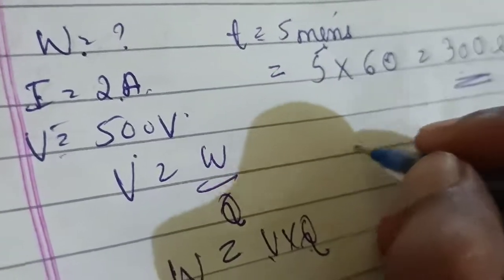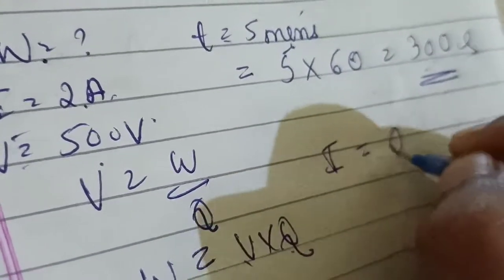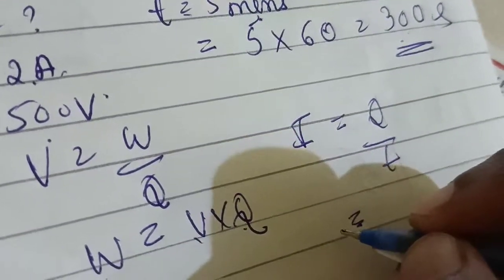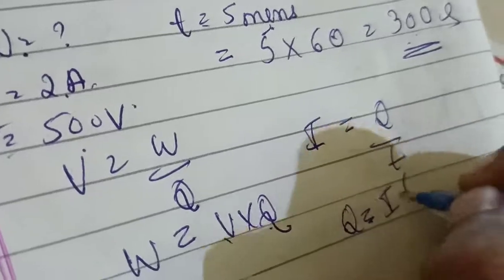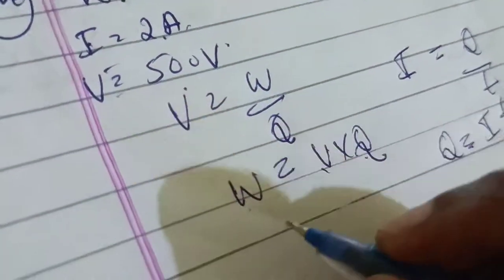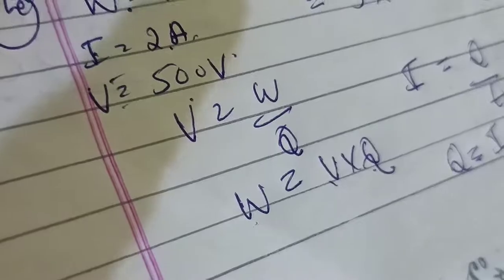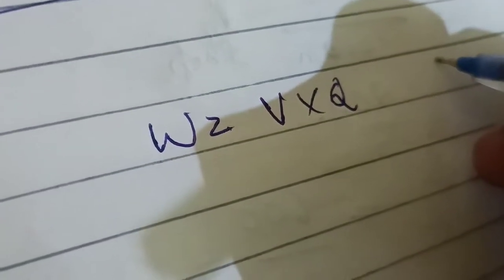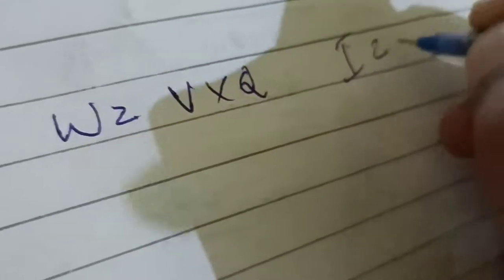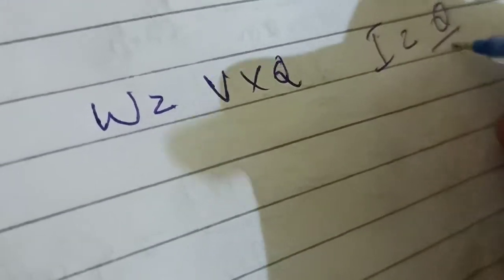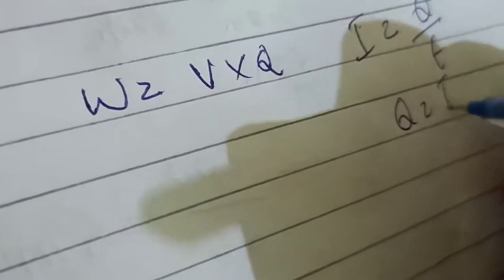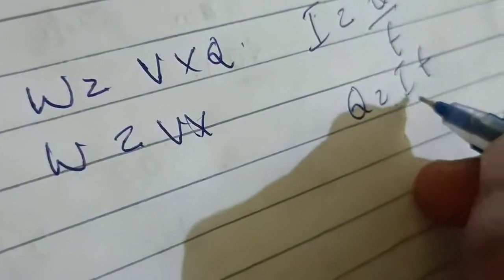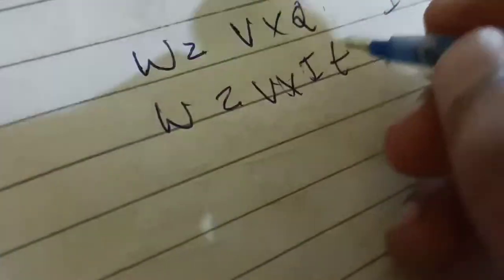You know the formula of electric current, isn't it? I is equal to Q by T. So if you reconsider this equation, Q is equal to I T. Yes or no? Q is equal to I T. So W is equal to V into Q. Instead of Q, let's write I T. So W is equal to V I T.